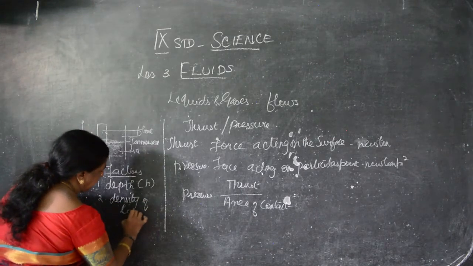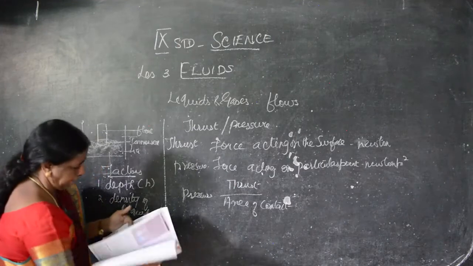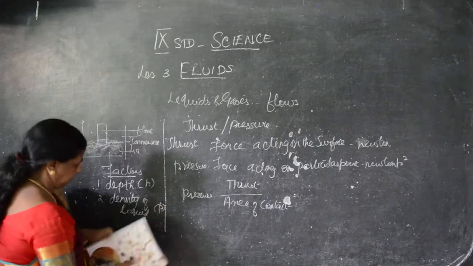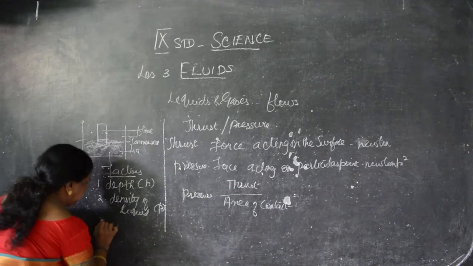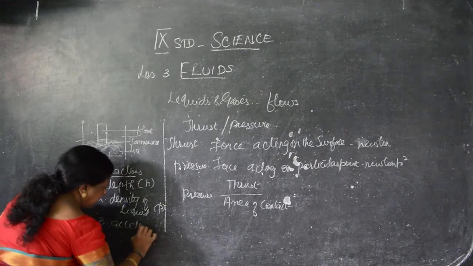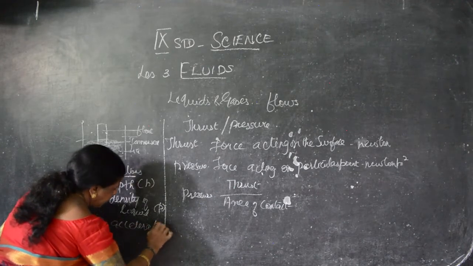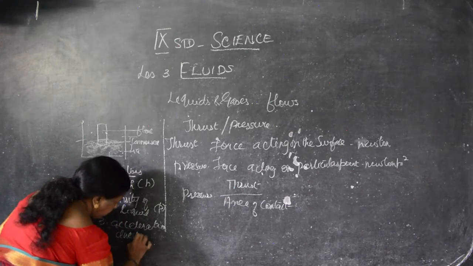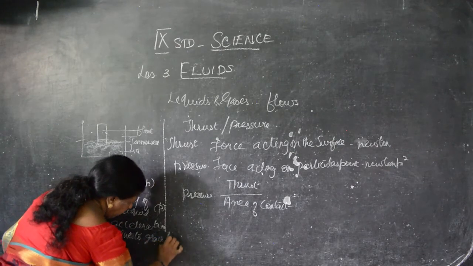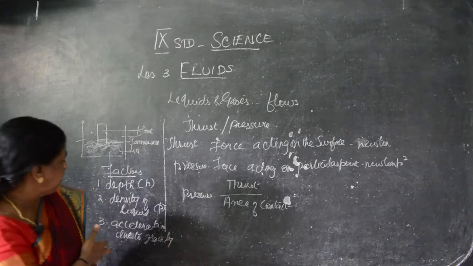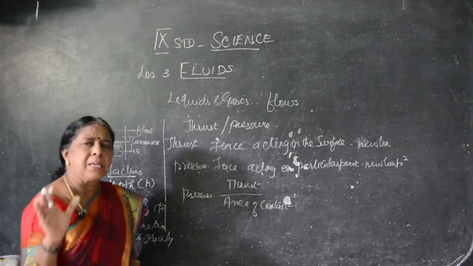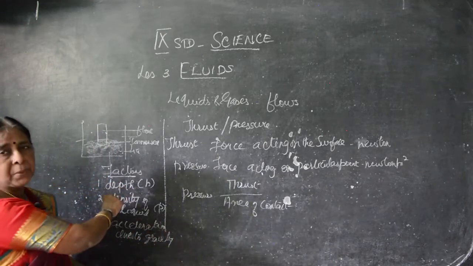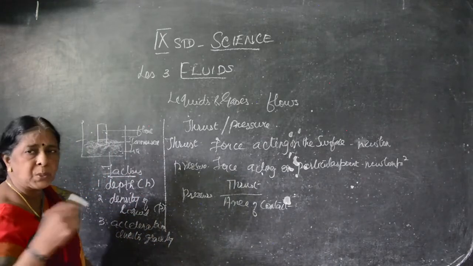Density of liquid, and pressure, small p, and acceleration due to gravity. The three factors affect the pressure of the liquid. One is depth. If the depth is increased, pressure also increases.